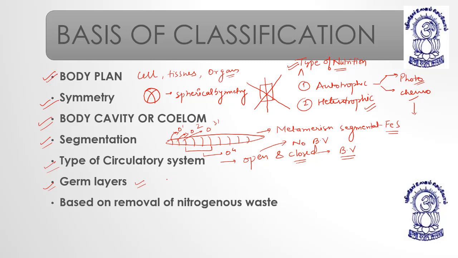So germ layers: if their body is covered by 2 germ layers, they are diploblastic, or if their body is covered by 3 germ layers, triploblastic. If the body is covered by ectoderm and endoderm, then it is diploblastic. Ectoderm means outer, endoderm means inner. There is no layer in between.